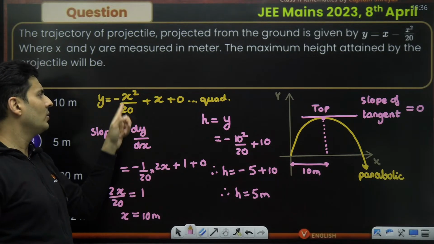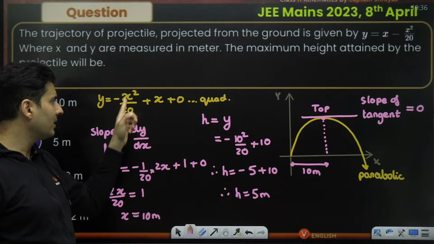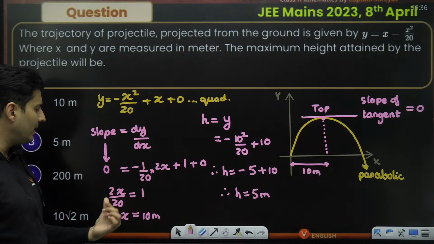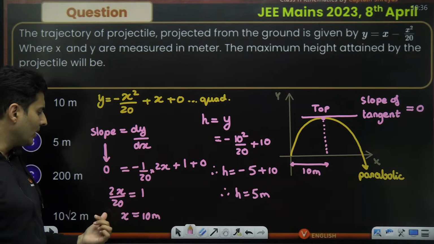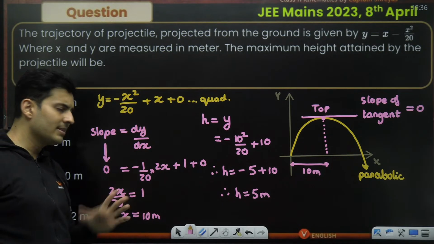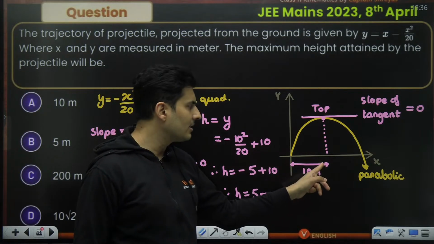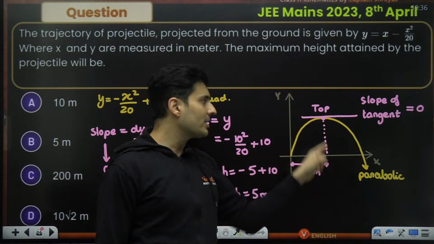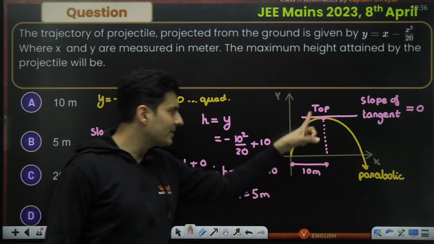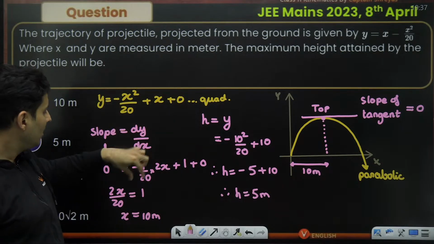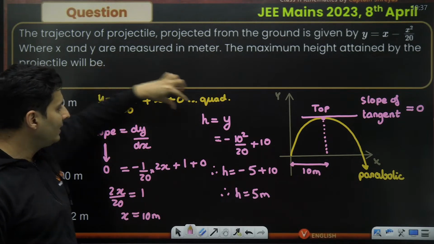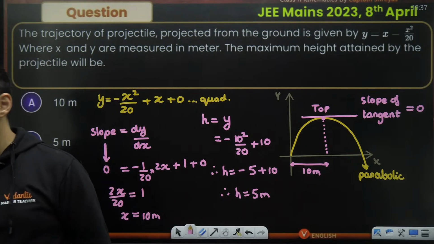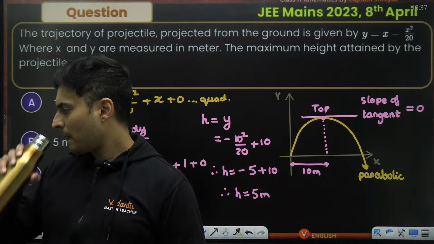So the derivative of this: -1/20 is a constant. The derivative of x² is 2x, correct? x's derivative is 1, 0 is 0. So if I bring this over here, it will become 2x/20. This one will stay over here. The 2 cancels, so it will become x/10. So x is 10 meters. So at x coordinate 10 meters, at this location, the height is maximum. If I know the x coordinate, finding the y coordinate is a piece of cake. If I substitute 10 over here, I will get the y coordinate, which is the maximum height. Is this now clear? I've just repeated the entire procedure once more. Got my trick?